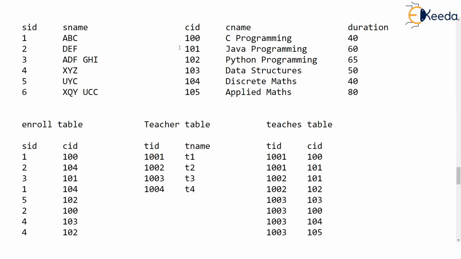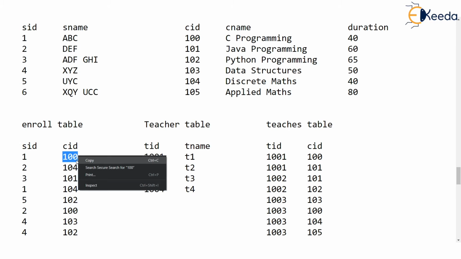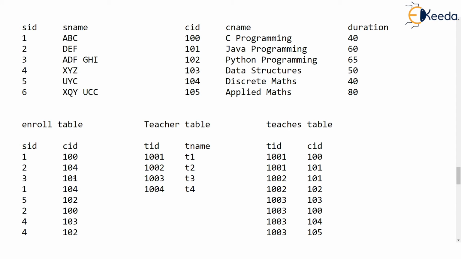Let's see course number 100. Who has enrolled for course number 100? Student number 1, correct? This person has enrolled for course number 100, and student number 2 has also enrolled for course number 100, isn't it? So course number 100 is such a course for which at least two students have enrolled.